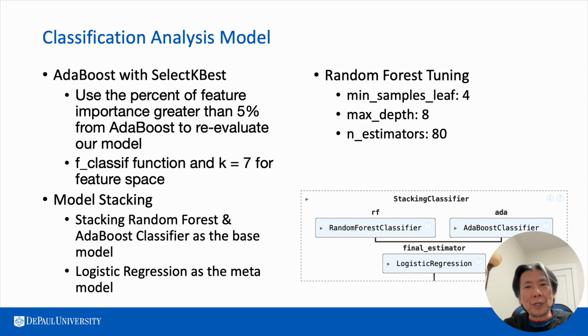We use AdaBoost with the select k best features where k equals 7, and utilize model stacking by tuning the random forest. The tuned value is shown on the top right before stacking with AdaBoost. Also, there is a graphical representation shown on the lower right.